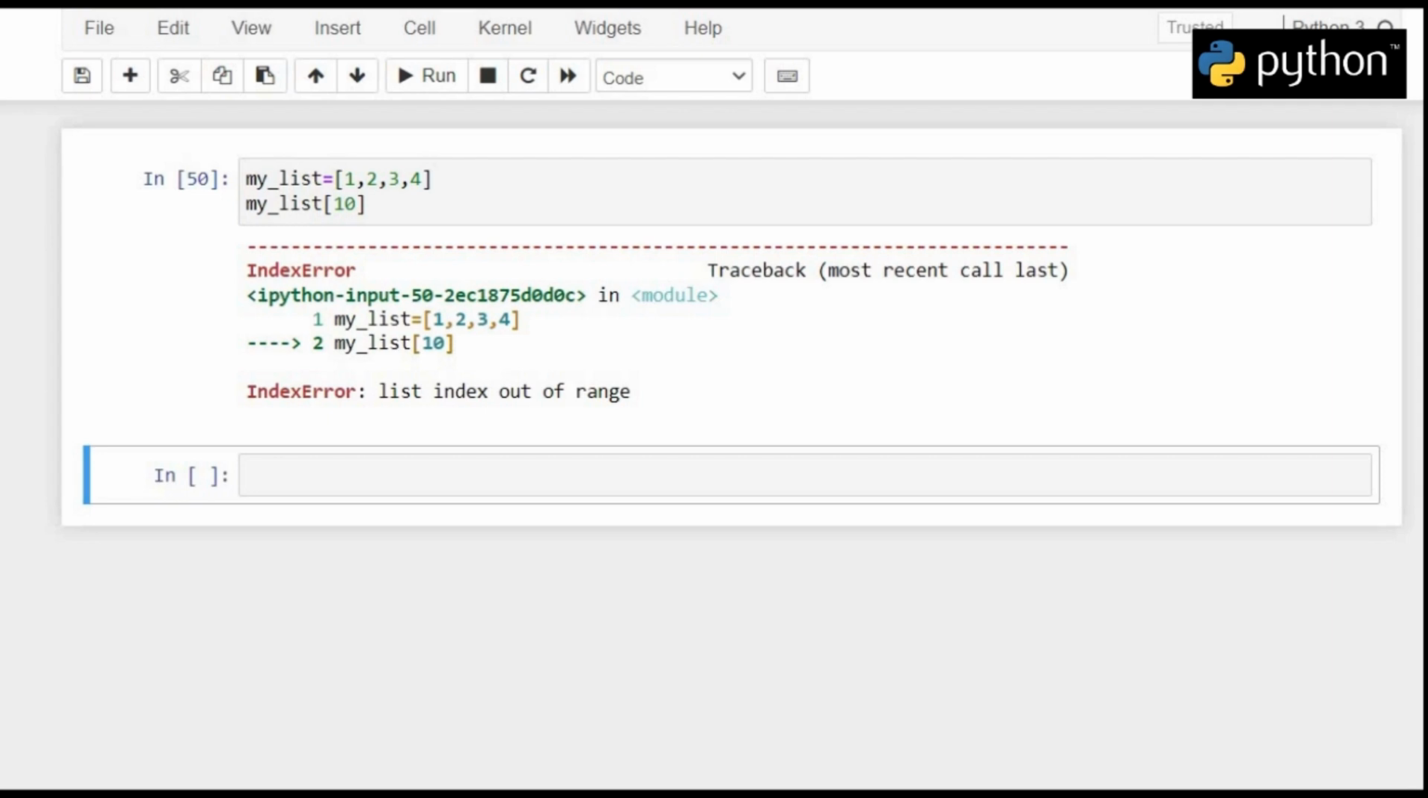This happens because there are only 4 elements and thus 3 index positions in our mylist, and we are trying to access the 11th element of our mylist data type. So Python is raising an index error that list index is out of range during the execution of our statement. So this is an example of runtime error or logical error in Python.